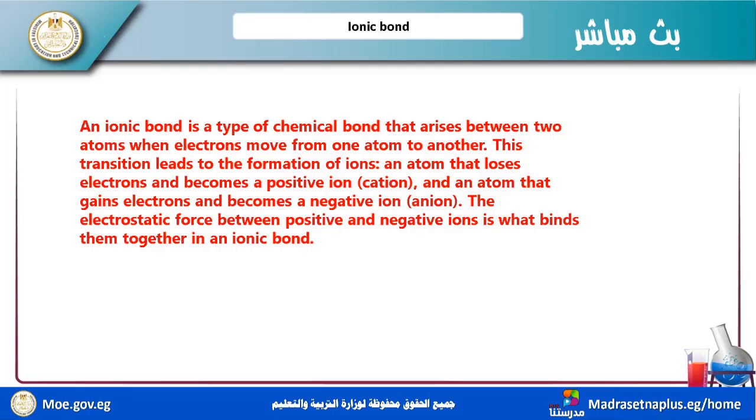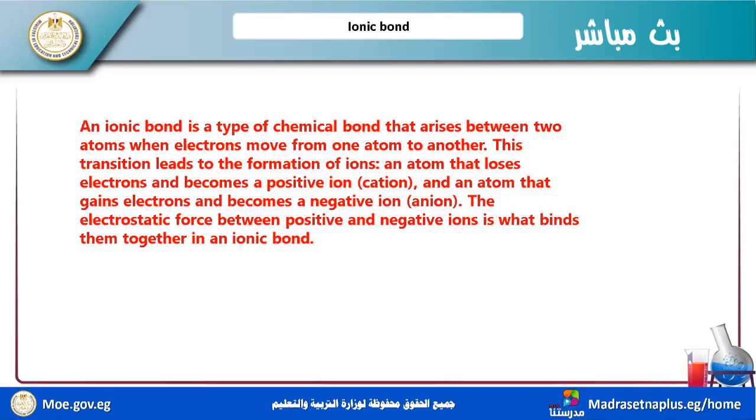The ionic bond is a type of chemical bond that arises between two atoms when electrons move from one atom to another. The first one is a metal, and the other is a non-metal. Metals tend to lose electrons, and non-metals tend to gain electrons. What are the reasons for that? Metals have very low ionization potential, and non-metals have very high electronegativity.